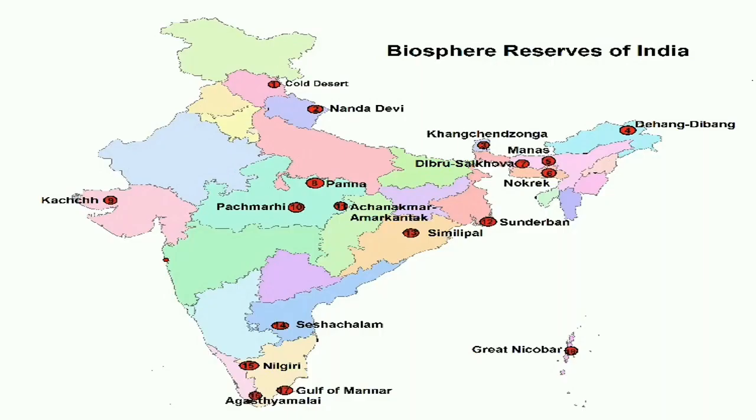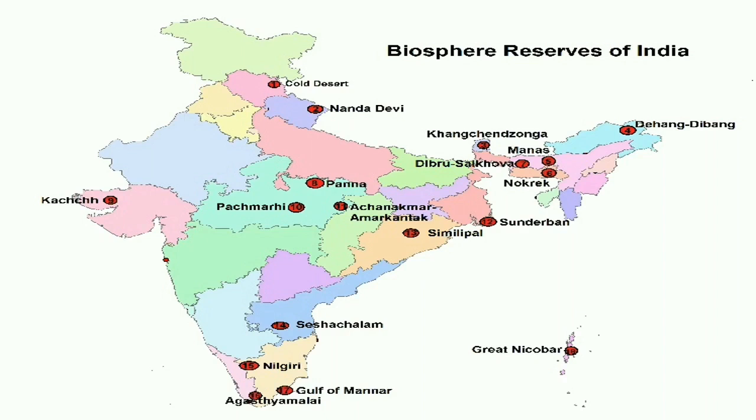So at last, these are the areas. We have around 18 biosphere reserves in India, so you can look into your textbook and refer. We have the Nilgiris in Tamil Nadu, Nanda Devi in Uttarakhand, Gulf of Mannar in Tamil Nadu, Nokrek in Meghalaya, Sundarbans in West Bengal, Manas in Assam, Simlipal in Odisha, Dihang Dibang in Arunachal Pradesh, Pachmarhi in Madhya Pradesh,